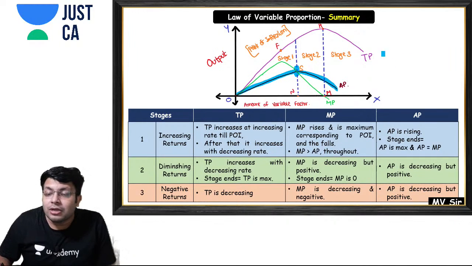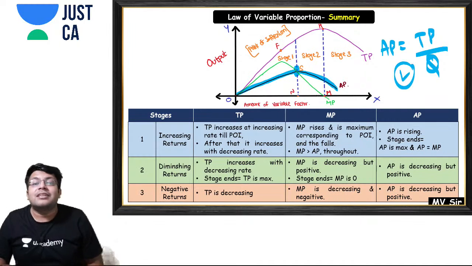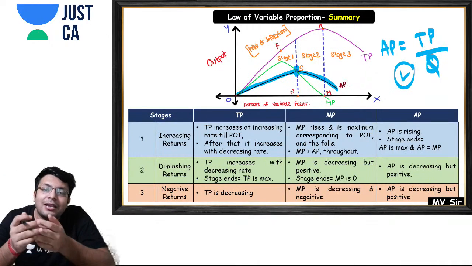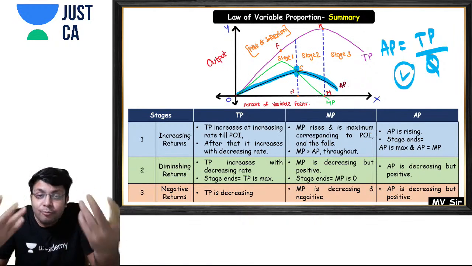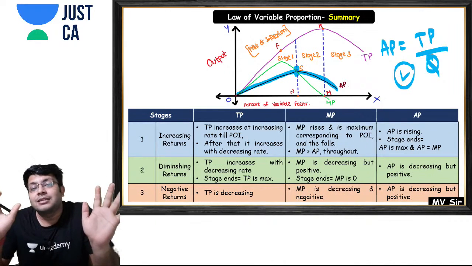Sir, why? Because see, what is average product? Average product is total product upon Q. Now can quantity become 0? If the quantity is becoming 0, that means that you are not producing anything. If the quantity of variable input is 0, how can the quantity of variable input be 0? It cannot be 0. Yes, it cannot be 0.